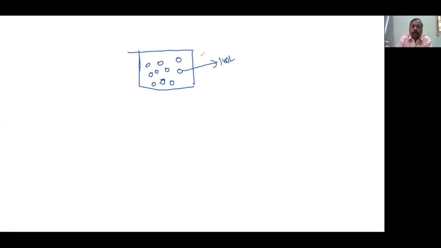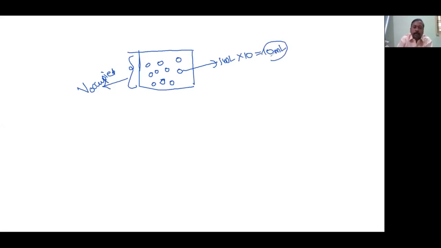So the total container volume is called the volume occupied. 1 ml into 10 molecules, so this 10 ml is actually required.